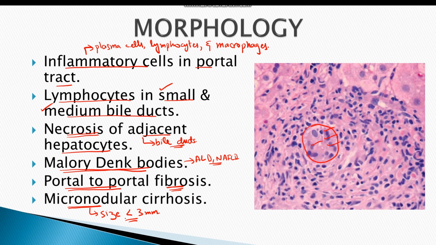Moreover, the gross picture of the liver reveals hepatomegaly, which is due to swelling of the hepatocytes, and hyperplasia. Hyperplasia occurs due to the presence of inflammatory cells and regeneration of hepatocytes.